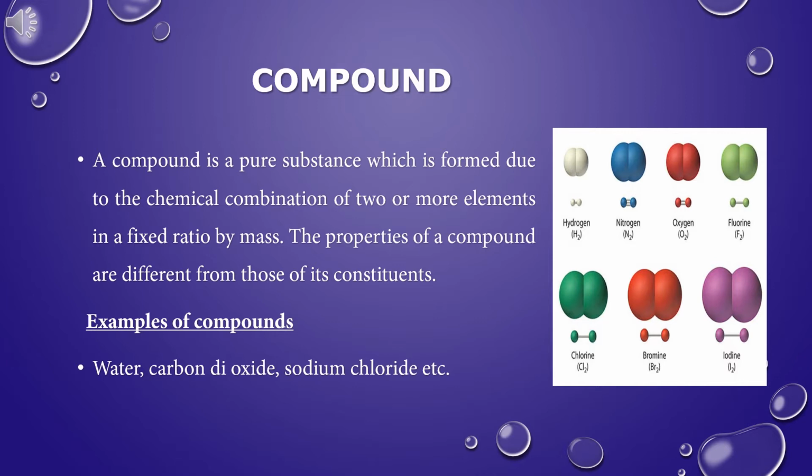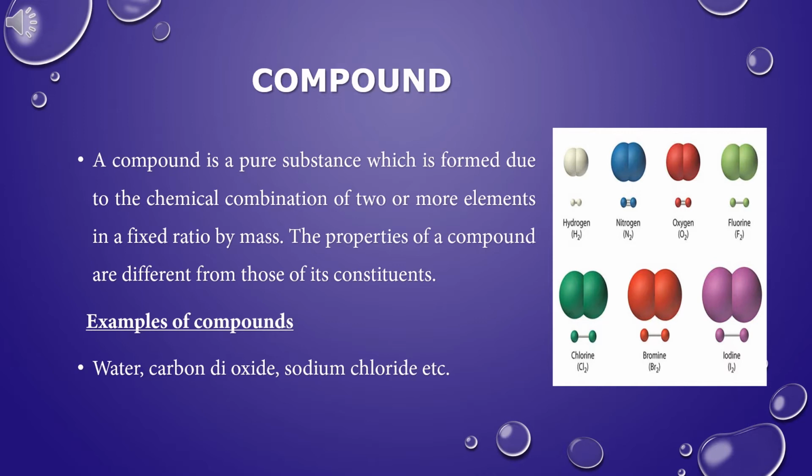When the elements are joined, the atoms lose their individual properties and have different properties from the elements they are composed of. The properties of a compound are different from those of its constituents. A few examples of compounds are water, carbon dioxide, sodium chloride.